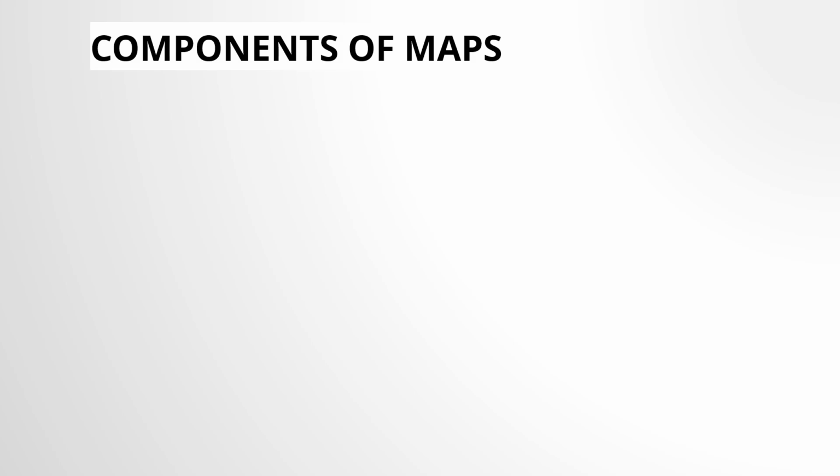Now we have read about what a map is. We read different types of maps: physical map, political map. Now we have to know about maps. If we want to know more about maps, we should know what the components of maps are. Now, what are the components? Components is nothing but, what does a map contain? That represents the components of maps. Chalo, let's find out what the components of maps are.